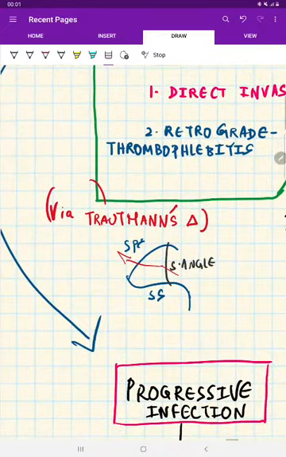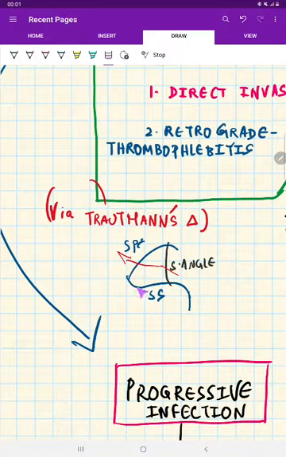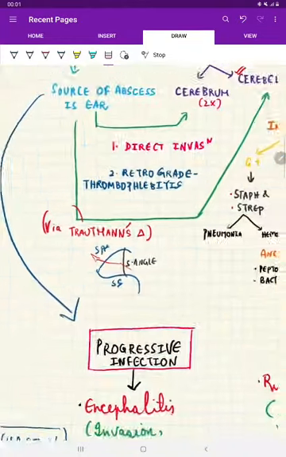What is this Trautmann's triangle? It is basically a triangle which is constituted by the superior petrosal sinus, sigmoid sinus, and solid angle. The importance is from the inner ear, because the solid angle is formed by the bony labyrinth. So from the inner ear to the posterior cranial fossa, the infection is going to spread. This is the triangle called Trautmann's triangle.